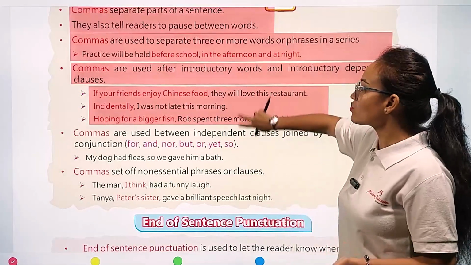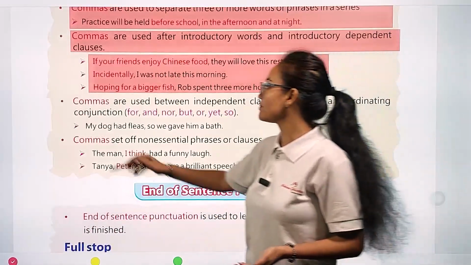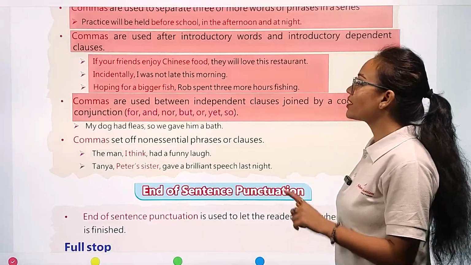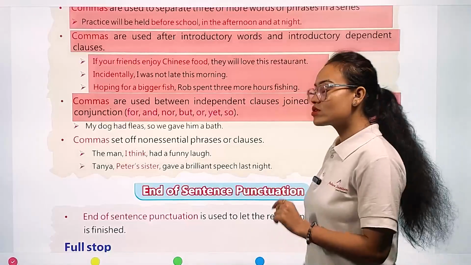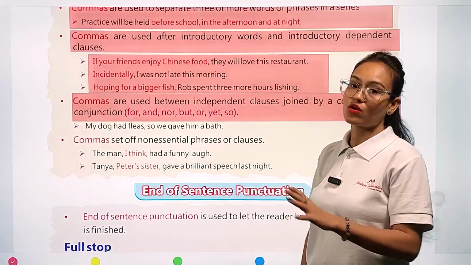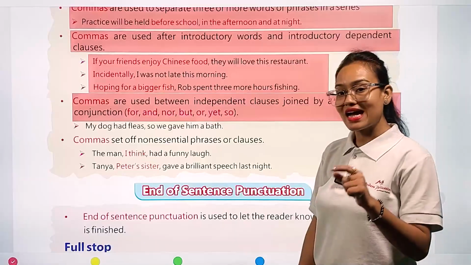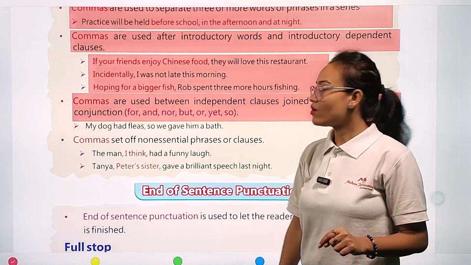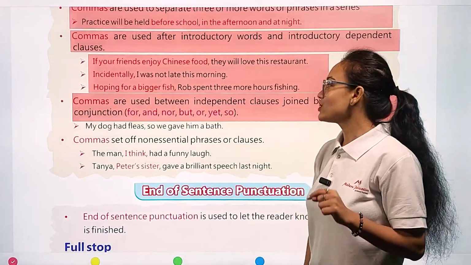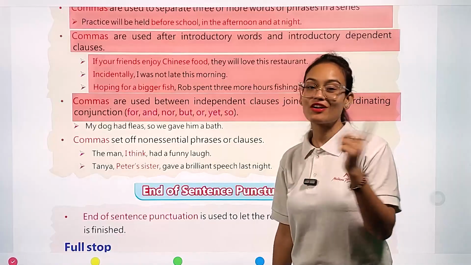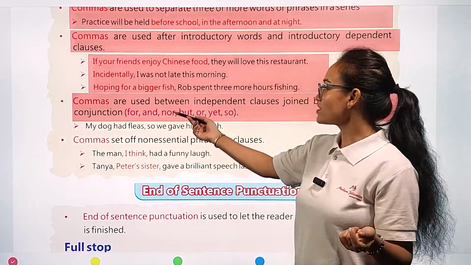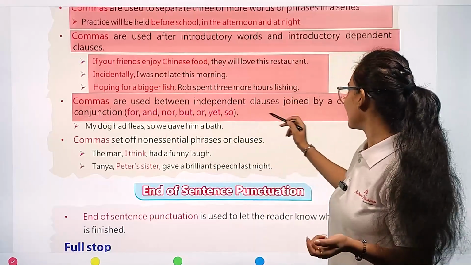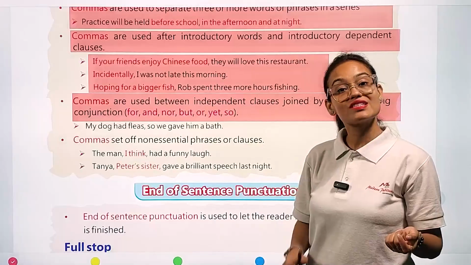Now the next rule where we are going to use comma. Let's see. Commas are used between independent clauses joined by a coordinating conjunction. Commas are also used between independent clauses, and those independent clauses are joined by a coordinating conjunction. Now what are the coordinating conjunctions? You all remember FANBOYS: for, and, nor, but, or, yet, so. These 7 coordinating conjunctions are divided into 7 parts.